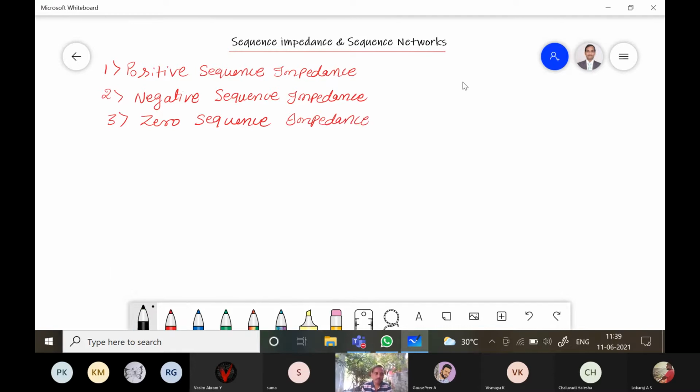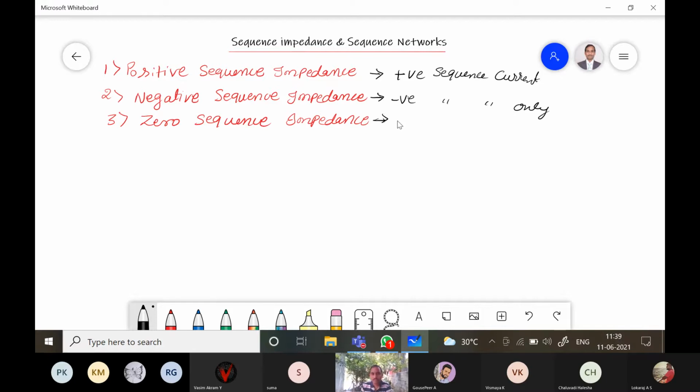So what is positive sequence impedance? It means only positive sequence current is flowing in the network. So that is called positive sequence impedance. In negative sequence, the same thing: only negative sequence current is flowing.